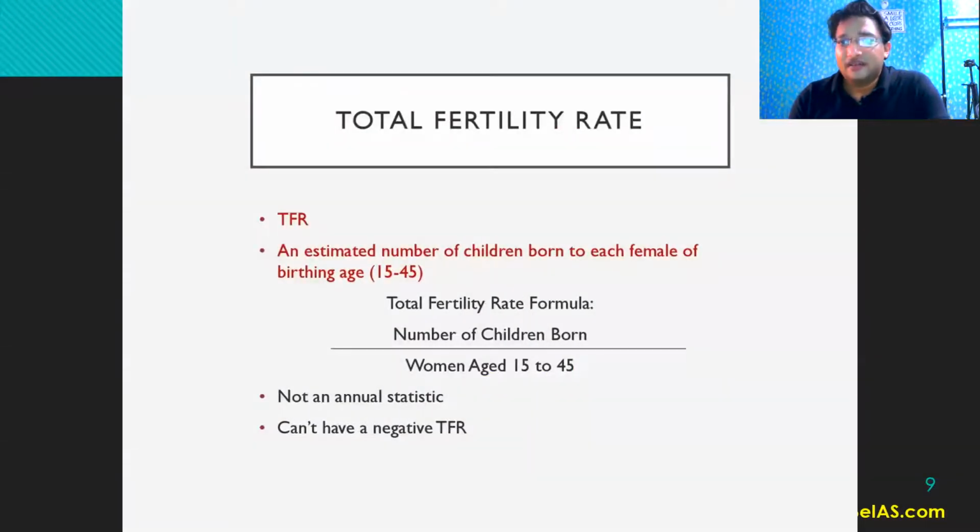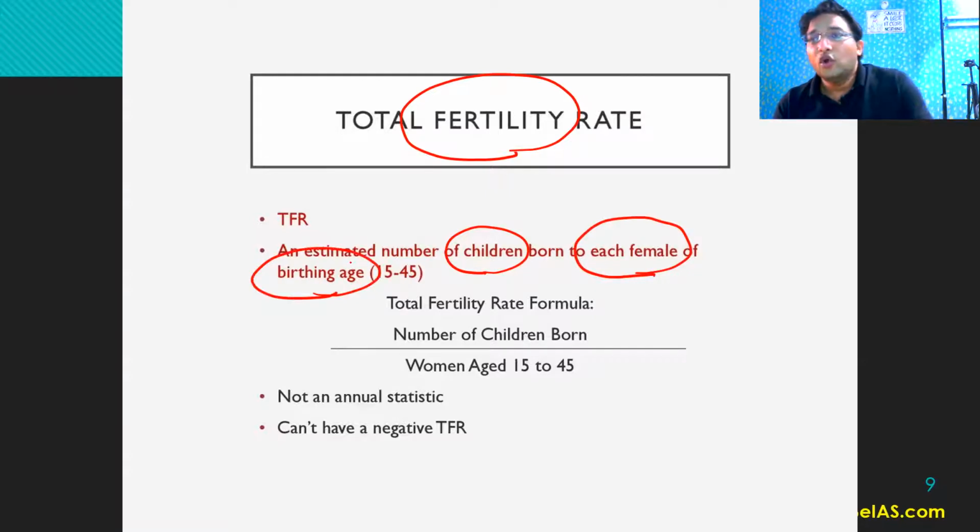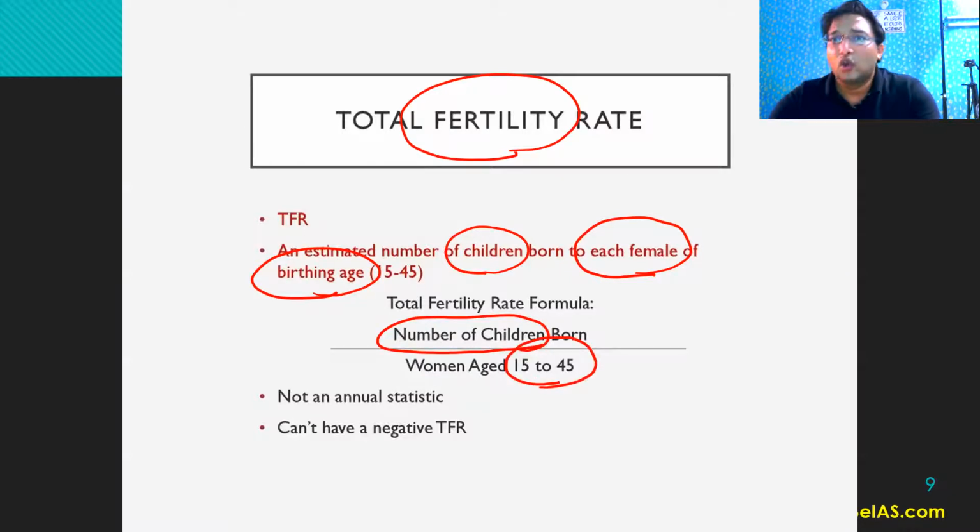Then we have the total fertility rate. This total fertility rate means the estimated number of children born to each female during the birthing age of 15 to 45 years, right? So एक female कितने बच्चों को जन्म देती है during her child bearing age. This child bearing age is considered to be between 15 and 45 years, right? So during this time, how many children are born? Number of children born divided by the number of women in the childbearing age, right? So this is the total fertility rate.